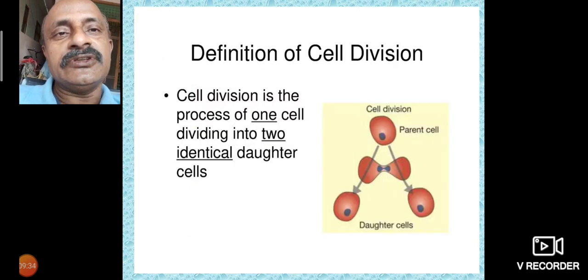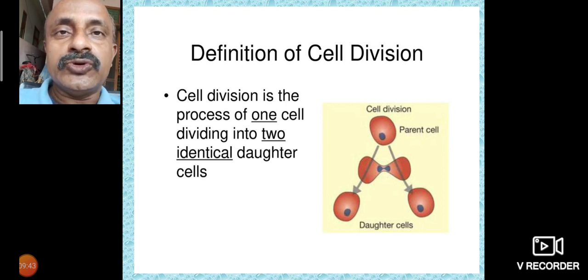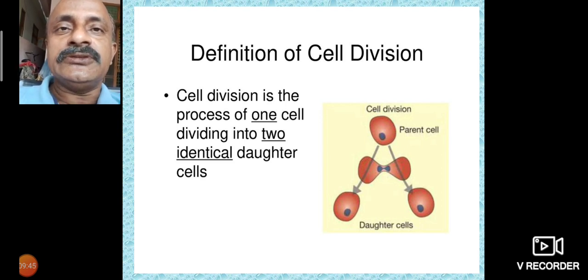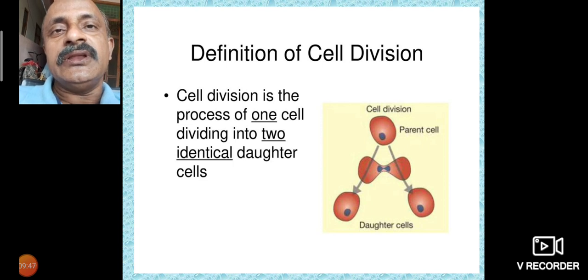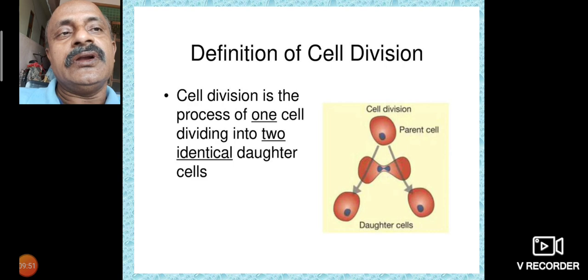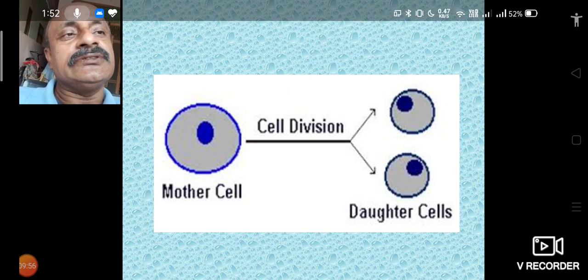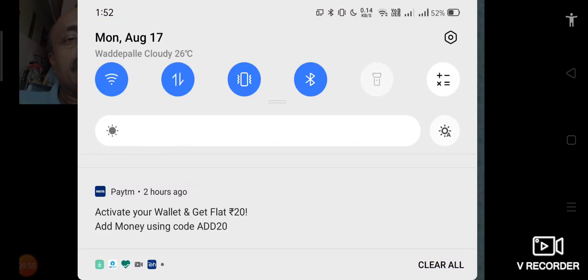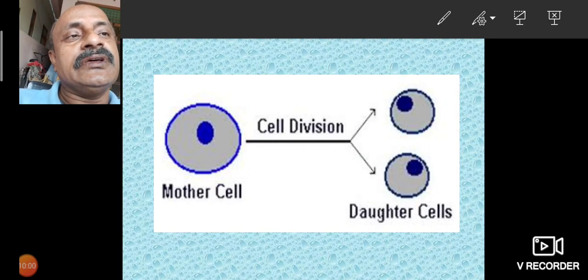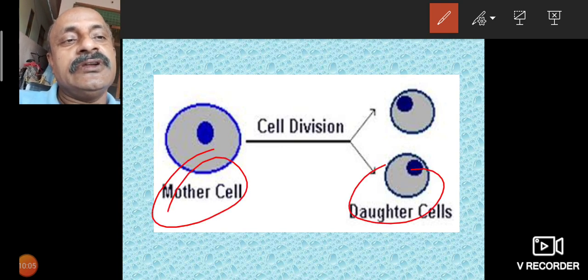The definition of cell division is the process of one cell dividing into two identical daughter cells. Identical means structurally and functionally similar. Here is the mother cell and here are the daughter cells.